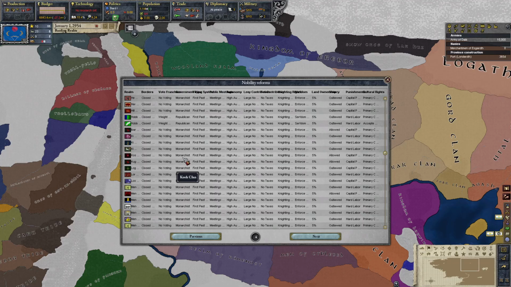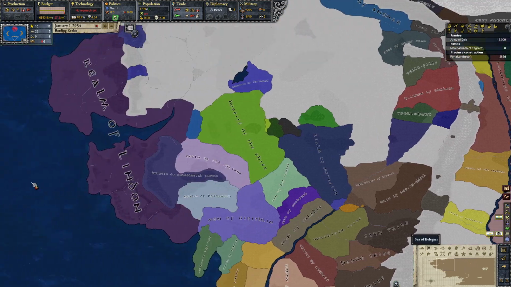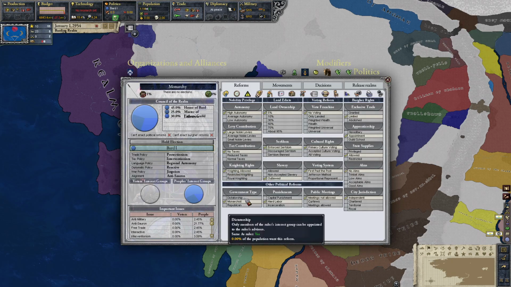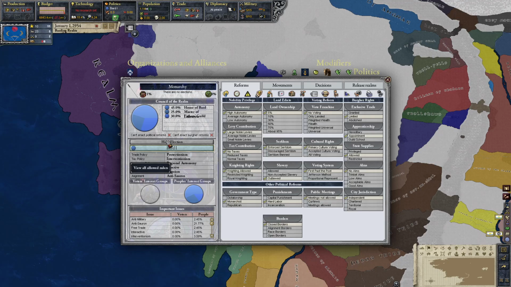There's going to be a lot of monarchies around here, but we've got stuff like the republics over here that have a republican government type, and all this really does is dictate who can be in your upper house. If it's dependent upon the ruling party, if it's dependent upon the upper class, or if it's everyone.